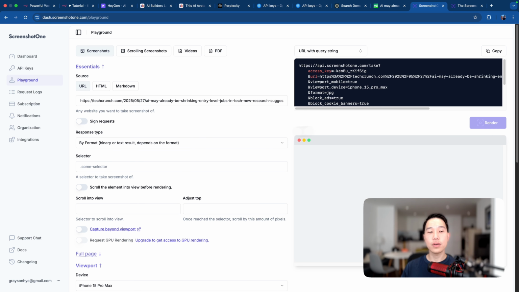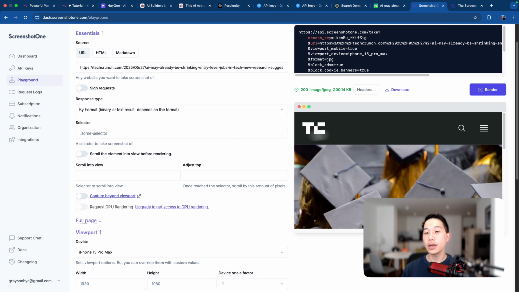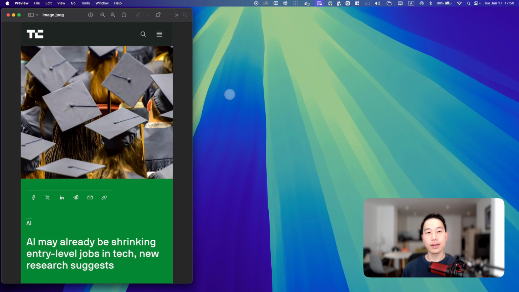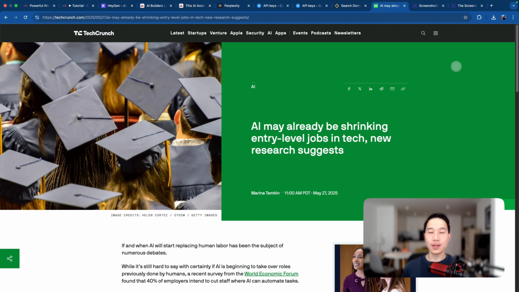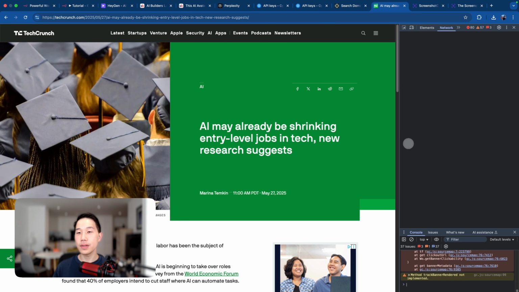If you render the screenshot, you can then see a preview of how the screenshot will look. If I download it and open the image, you can see the screenshot has been generated automatically like this. But there's a problem: it didn't actually show the article content. So we're going to scroll the view a little bit to see more content. To do this, there's a slightly more technical step, but we'll go through it together. Now, if we head back to Chrome and go to the developer tools, it will open a panel.